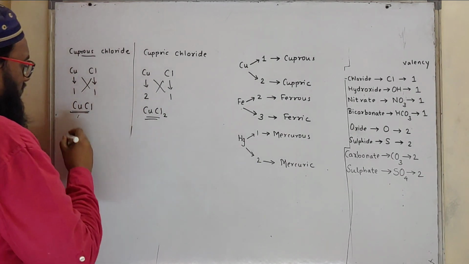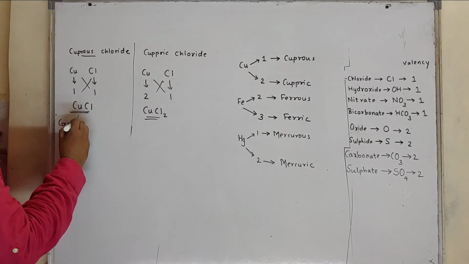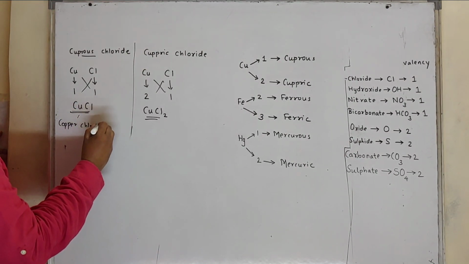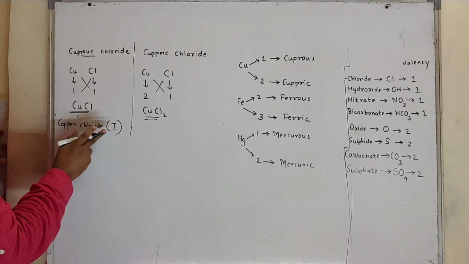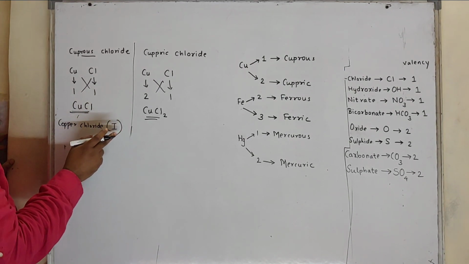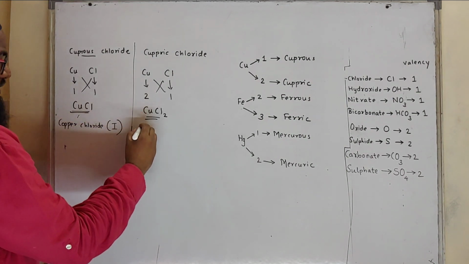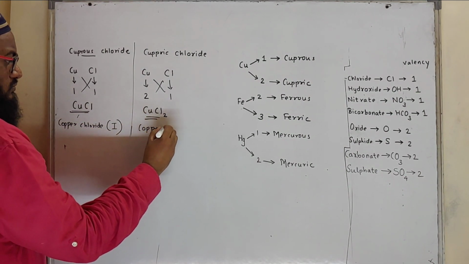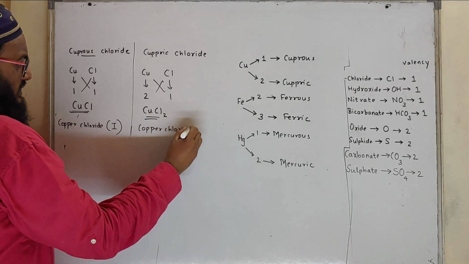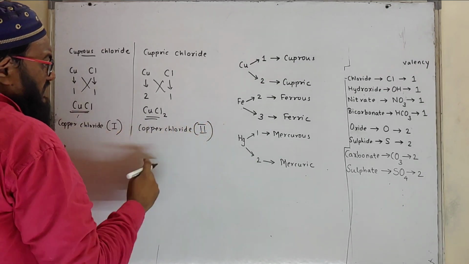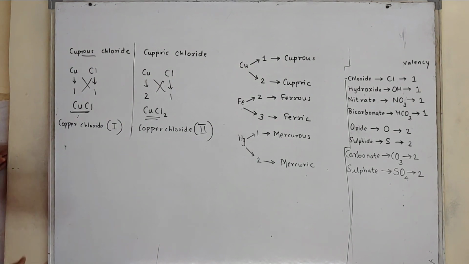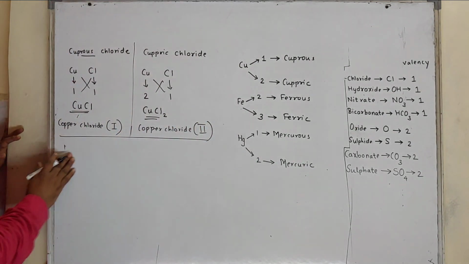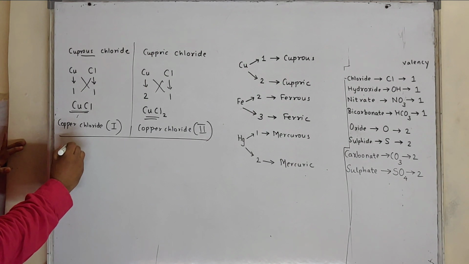Then here you can also write down copper chloride, but in bracket you can write down 1. Means here valency of copper is used as 1. Again, this is also copper chloride, but we can write down in bracket 2. Why? Because the valency of copper is second, 2 valency.